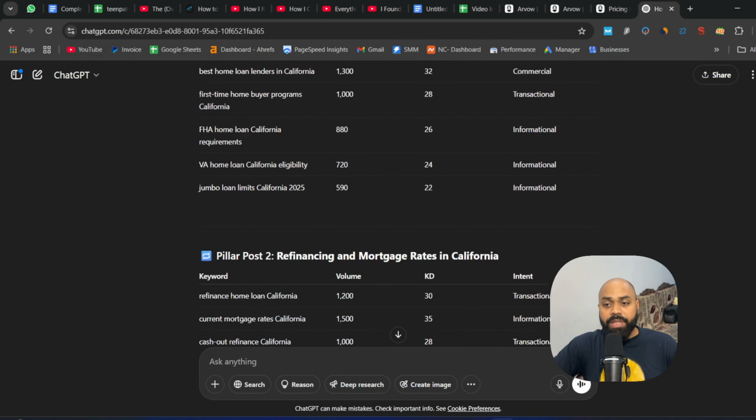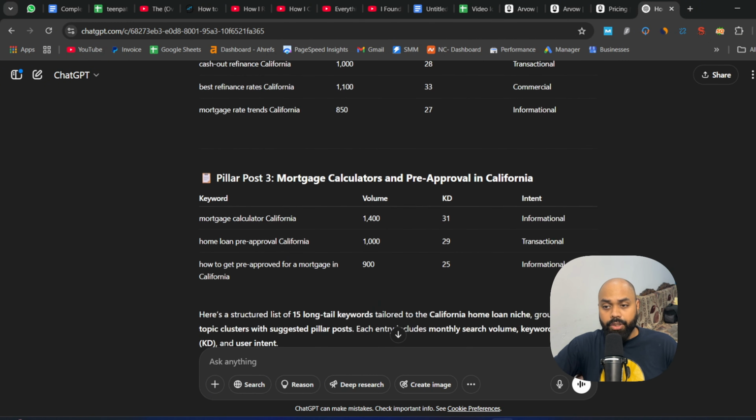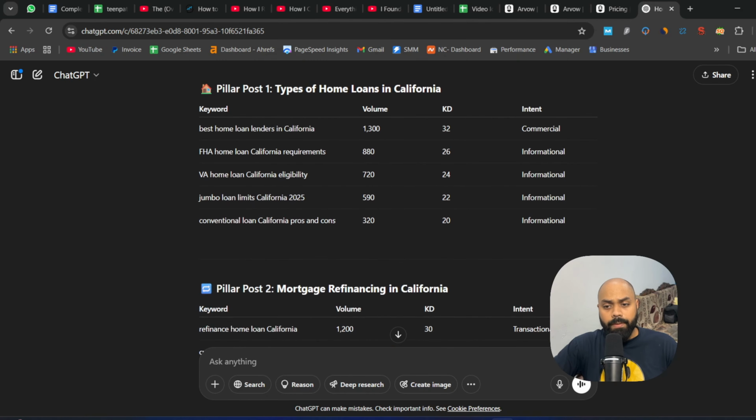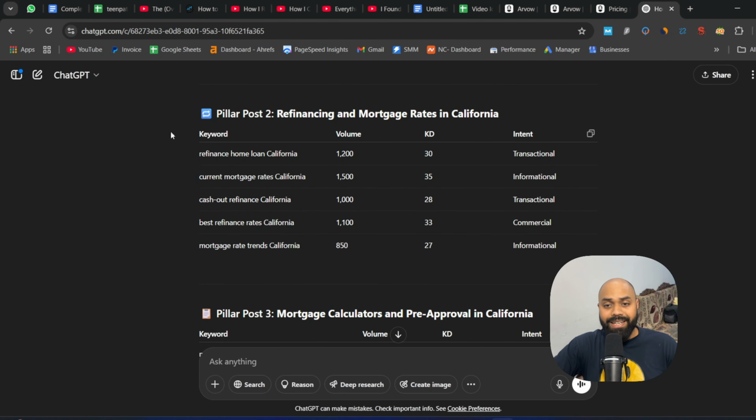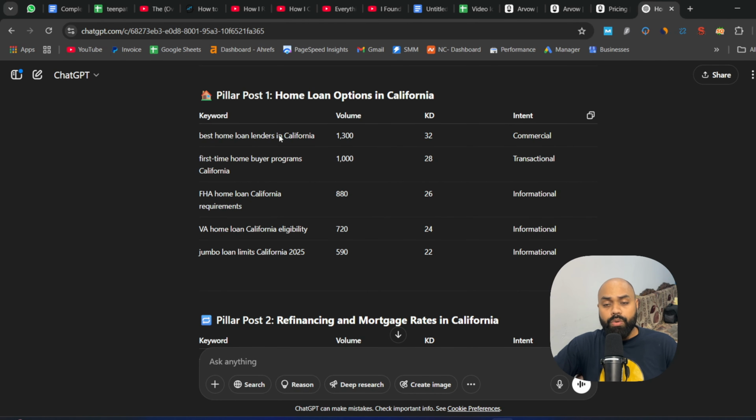So guys, ChatGPT has produced our result, and you can see here that around 6 tables have been produced, and all tables contain keywords similar to our pillar posts. If you don't know what pillar posts and cluster keywords are, basically, for example, this is our primary keyword, but generally this keyword is super hard to rank on. It has really high difficulty.